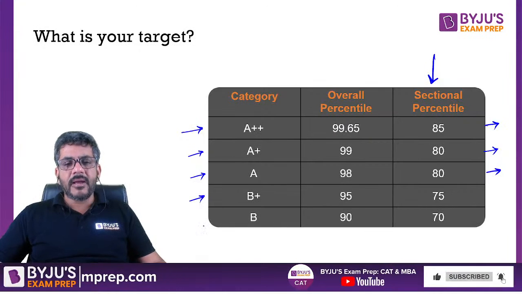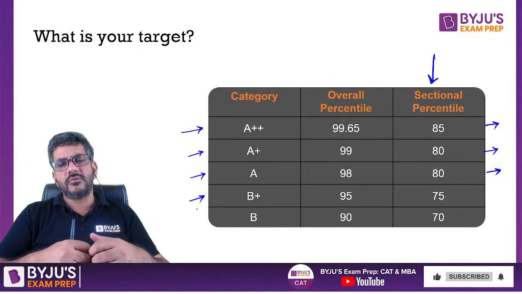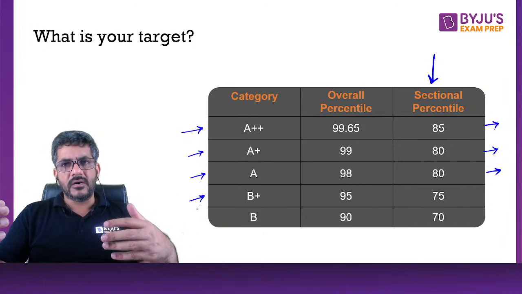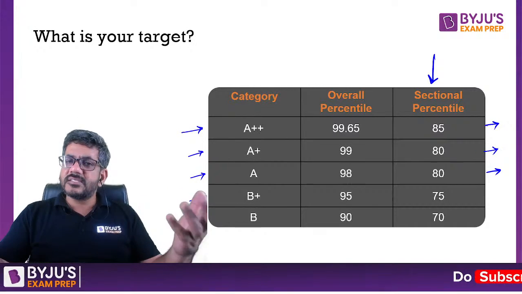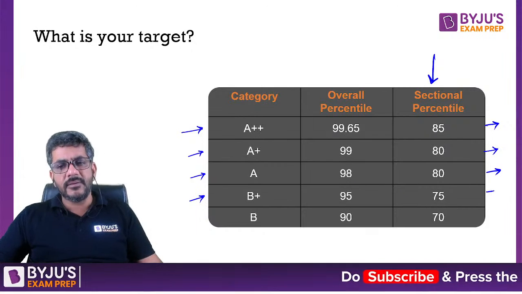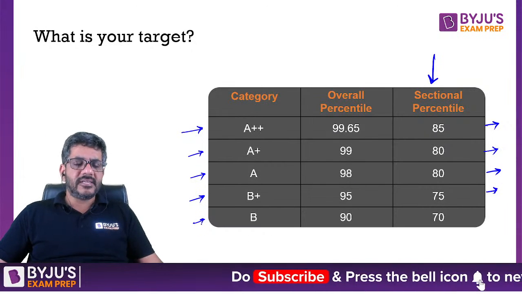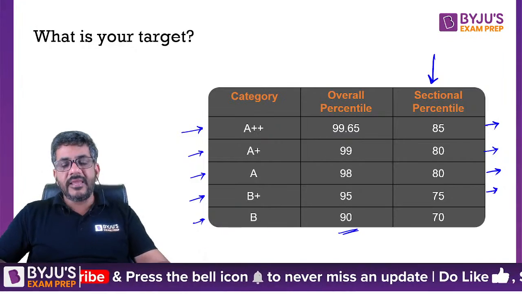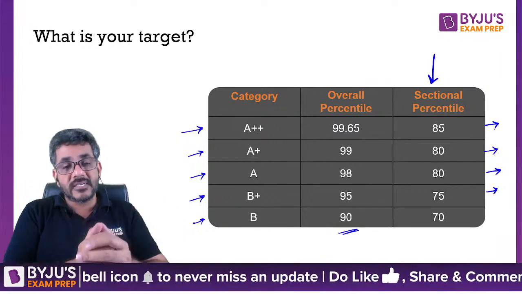B plus category में आपके colleges आ जाते हैं, something like you can say IMT Ghaziabad, you can say IMI Delhi, or IIT Delhi. So these are some of the colleges for which you can say a 95 percentile would suffice. And B category colleges, there are many. So these are the colleges at least that I can expect, or at least I must target.